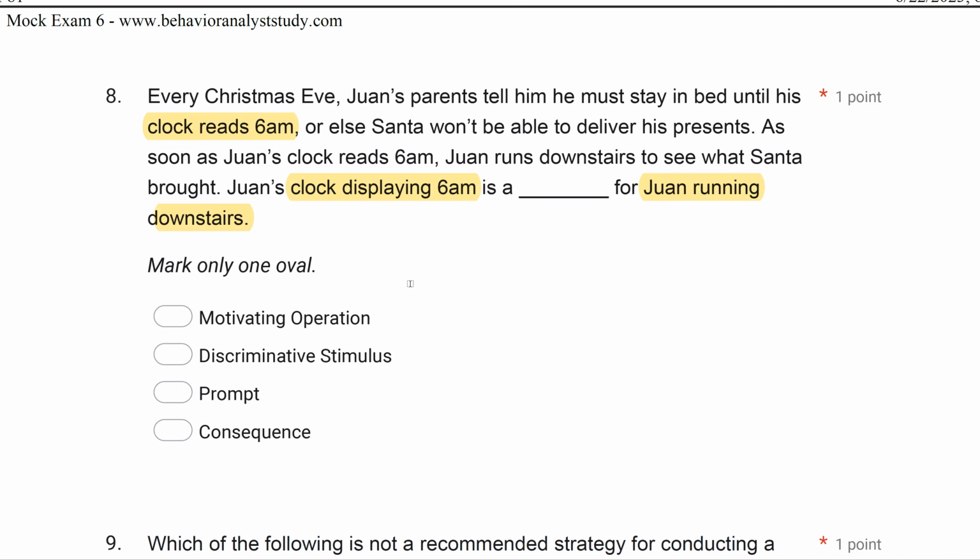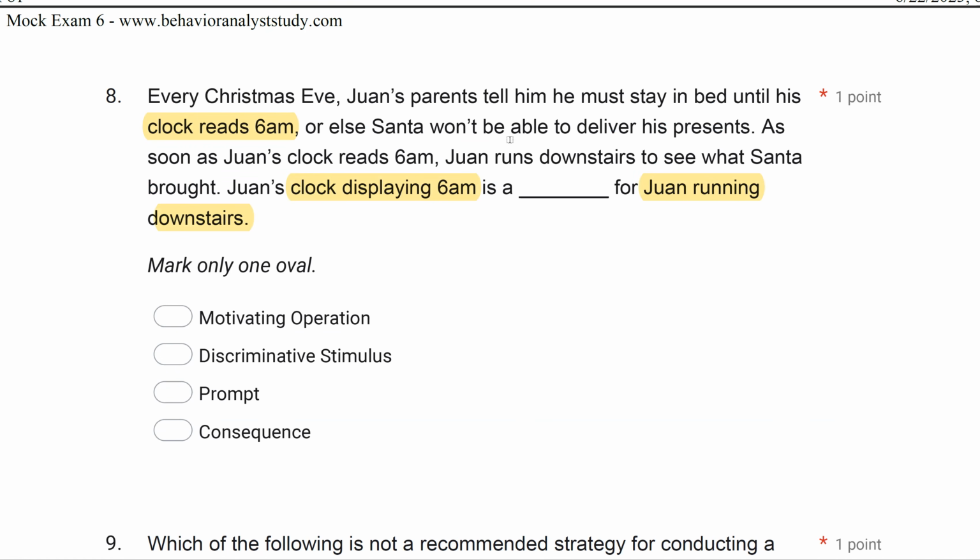Now, is it a motivating operation? Well, no, because the motivation is already there. The value of going downstairs is already there. The clock reading 6 a.m. doesn't change the value. What does it do? It signals that reinforcement is now available for running downstairs, because his parents had this rule where you have to stay in bed until the clock reads 6 a.m.